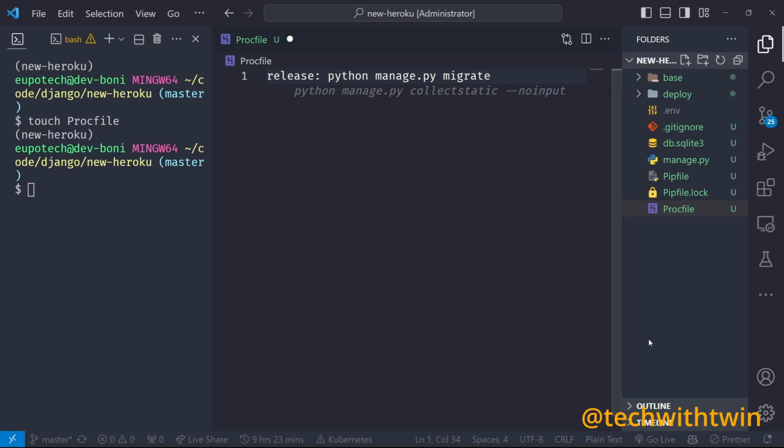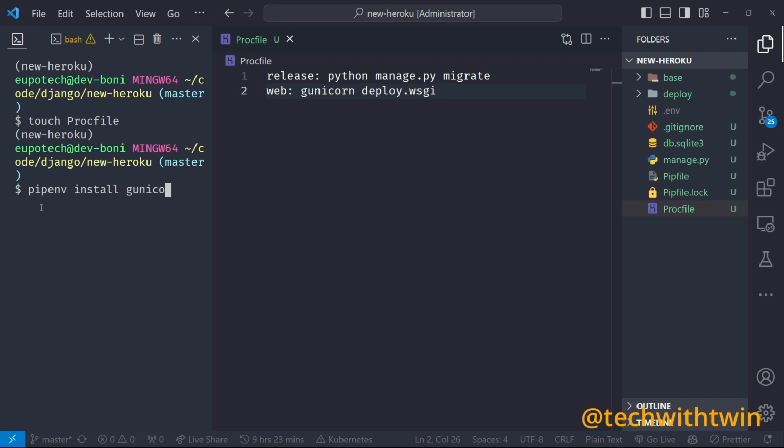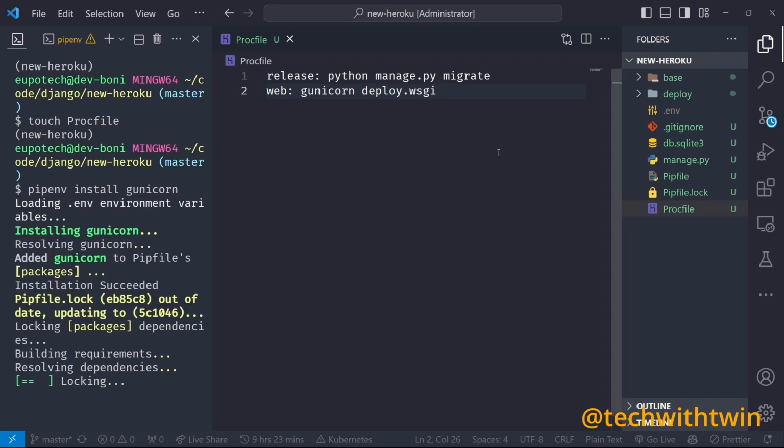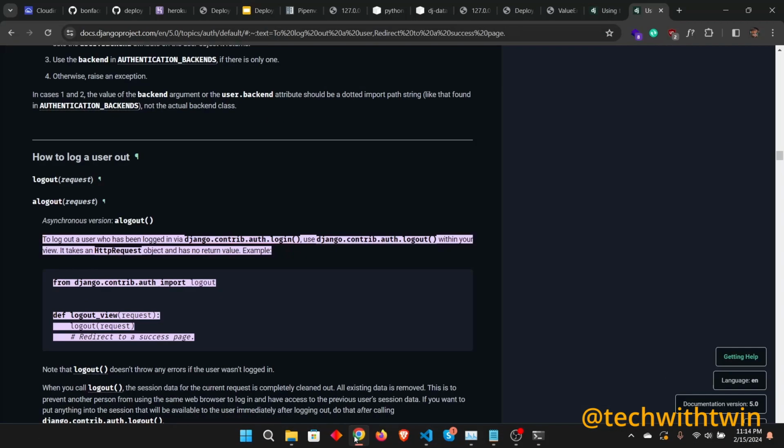So our Copilot is almost showing us how to do it. Then we want to run our web process. We run that by gunicorn, not base, our project file deploy.wsgi. Okay, we need our Procfile, but do we have Gunicorn installed? Not yet, so we install Gunicorn. So pipenv install gunicorn. Yeah, that's it. The next step is to add our environment variables into Heroku. So as it is installing, just go ahead and do that.